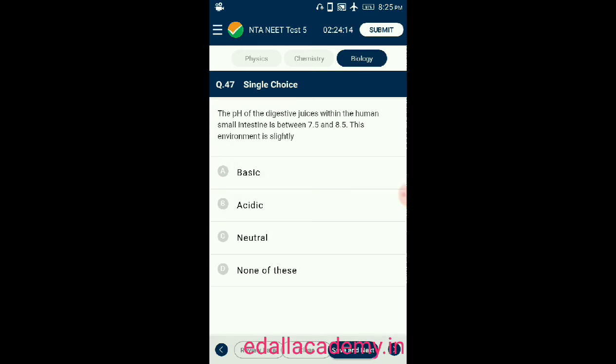Question number 47. The pH of digestive juices in the human small intestine is between 7.5 and 8.5. This environment is slightly: basic, acidic, neutral, or none of these. The answer is basic. Generally, a pH less than 7 is called acidic and above 7 is called basic. In the human small intestine, the pH ranges between 7.5 and 8.5, so this environment is slightly basic. So the correct option is A.